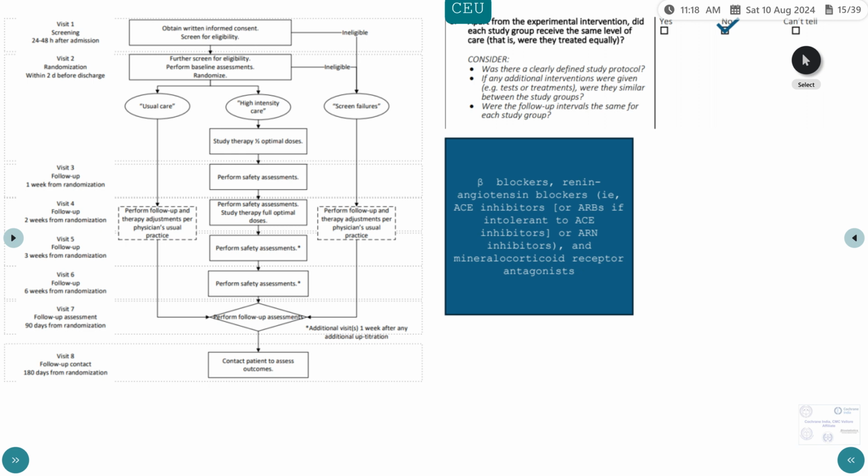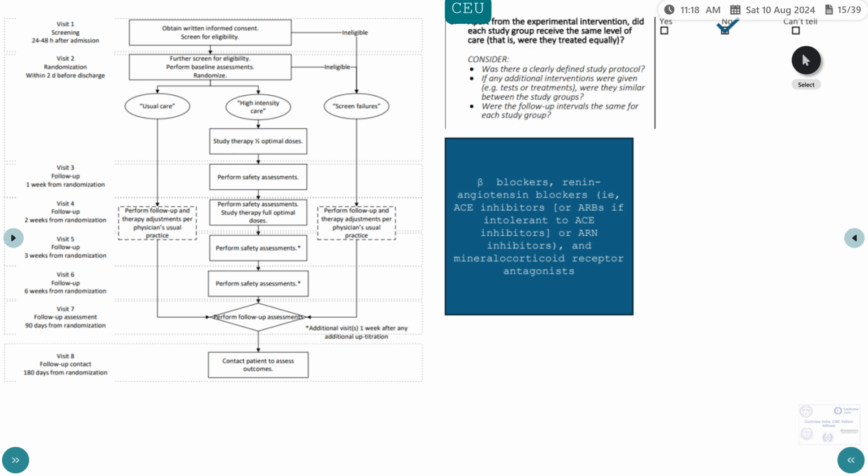The high intensity arm was followed up every week. So 1 week, and the second week, the drugs were optimized to full doses. Safety assessments were done subsequently at the 3rd week, 6th week, and visit 7 was 90 days from randomization. While the usual care arm was followed up as per their standard of care. They have not mentioned how frequently.